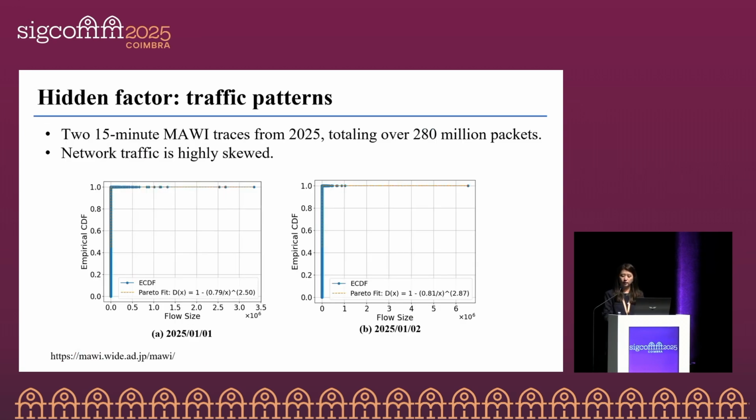To illustrate this, we analyzed two open source data traffic traces. For each data set, we collected UDP and TCP packets and recorded the number of packets for each flow. We clearly observe that a small number of elephant flows dominate the traffic volume, while most flows, known as mice flows, contribute only a tiny fraction.